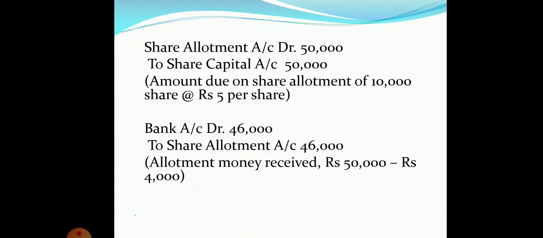So the entry will be bank account debit to share allotment account and the amount will be 46,000, that is 50,000 minus 4,000. 50,000 is the allotment amount and 4,000 we have already received as an excess amount, so we will deduct it from 50,000. So the amount that will be debited and credited will be 46,000. Bank account debit to share allotment account 46,000.